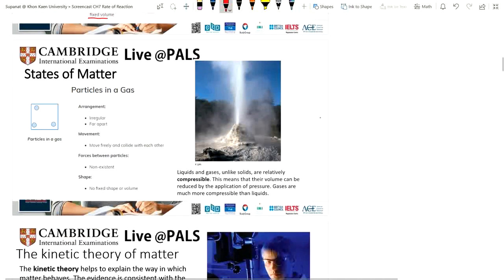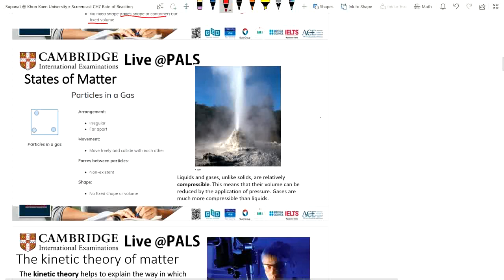Another kind of matter, the particle in gas. Let's have a look here, the particle in gas. There's a slightly particle in the box, right? The arrangement is irregular and it's far apart. The movement: the gas particles are moving freely and collide with each other. It moves freely in the box, in the container, and it collides with each other.